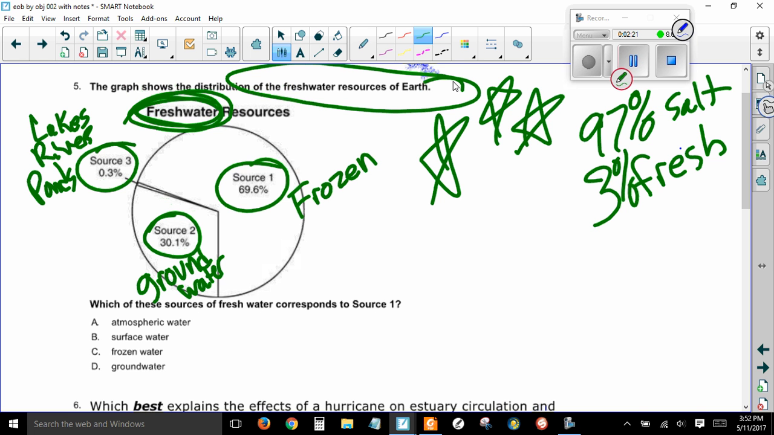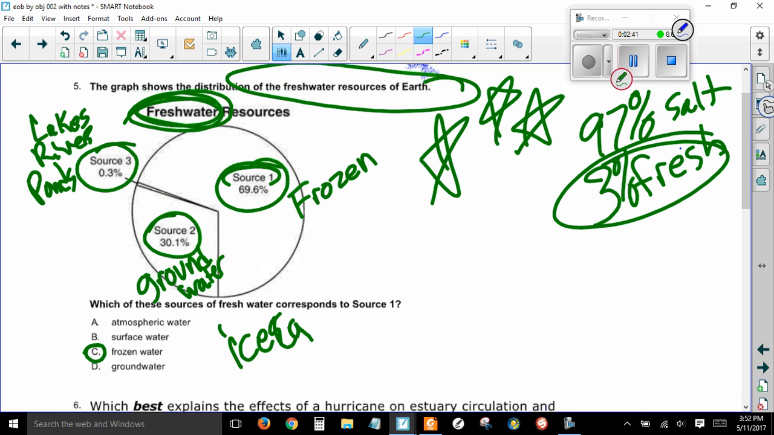Which of these sources of fresh water corresponds to source number 1? This right here. Okay? So source number 1 is about 70% of the fresh water. So that is going to be frozen water, ice caps, and glaciers. Okay? So you got to know that one. Okay, that is a big deal. It will be on your EOG.